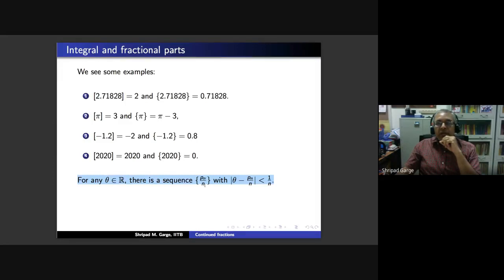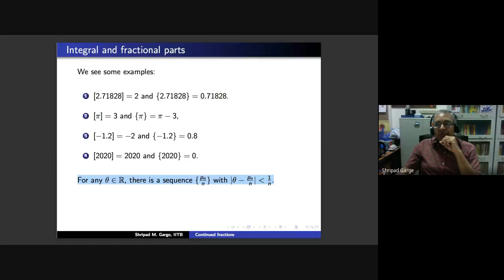The P2 by 2 should have the property that theta minus P2 by 2 is less than 1 by 2. If you multiply by 2, you will get 2 theta minus P2 is less than 1. And so P2 has to be the integral part of 2 theta. Let's do it for one more integer.